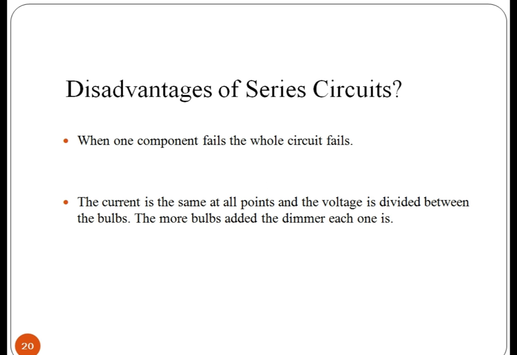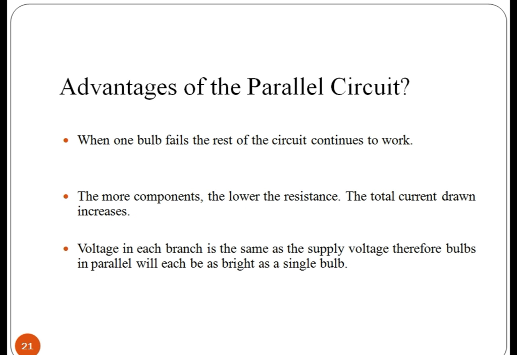What are the disadvantages of a series circuit? A series circuit is composed of components connected in series. Some problems can happen in a series circuit related to current, which is the same at all points, and the voltage is divided between the bulbs. The more bulbs added, the dimmer each one is. If there is a defect in one component of a series circuit, it leads to failure of the whole circuit.